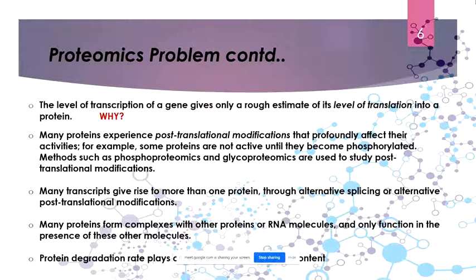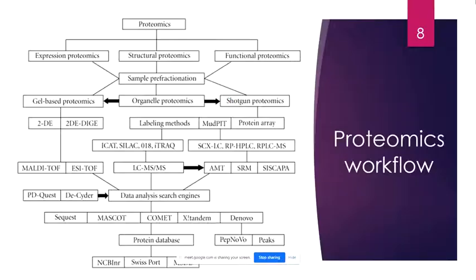The same thing goes for the protein also. Some proteins have different half-lives, and they also get degraded. If the degradation machinery is upregulated, then obviously the number of proteins getting degraded will be more. So there are multiple problems associated at the protein level, and that makes proteomics a little bit problematic for every one of us.